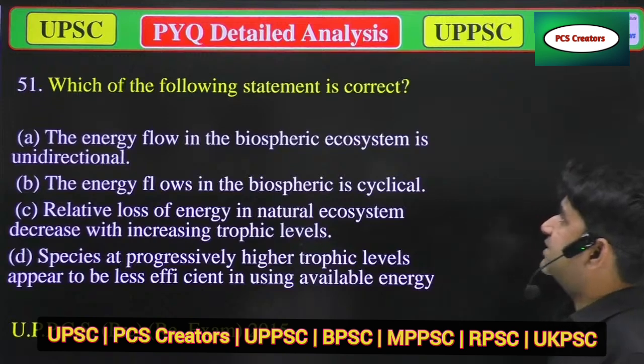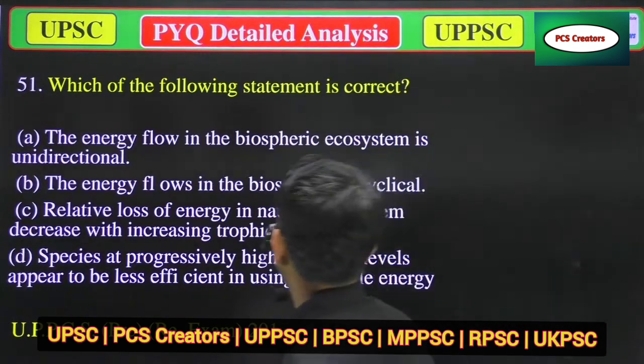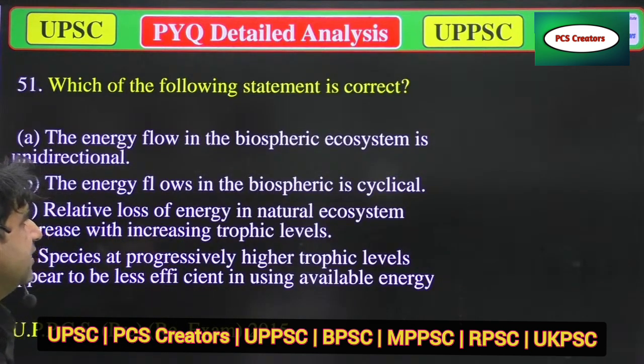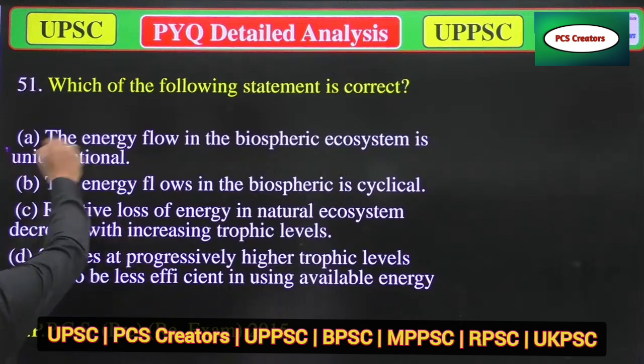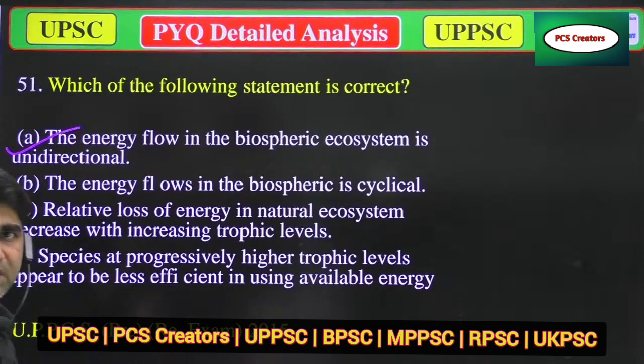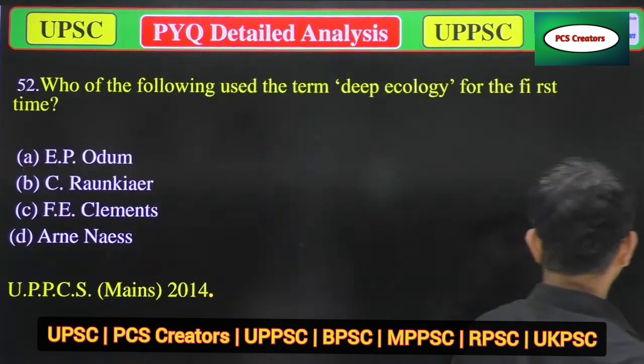Now we'll move to the next question. Which of the following statements is correct? A. Energy flow in biosphere ecosystem is unidirectional. B. Energy flows in the biospheric cycle. C. Relative loss of energy in natural ecosystem decreases with increased trophic level. D. Species of progressively higher trophic level. No, only option A is correct, because the energy flow in any ecosystem is unidirectional. So option A is correct.